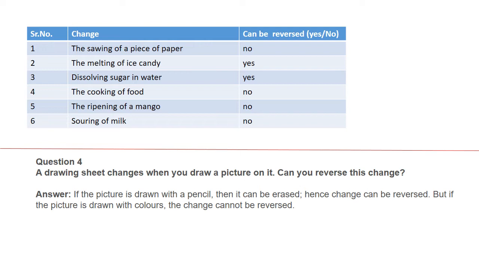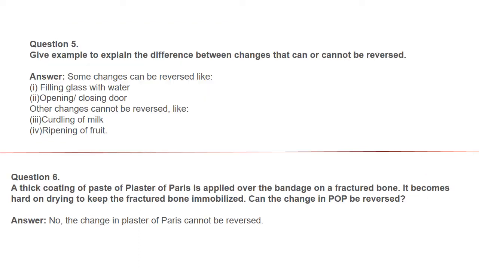Question number 4. A drawing sheet changes when you draw a picture on it. Can you reverse this change? If the picture is drawn with a pencil, then it can be erased. Hence, the change can be reversed. But if the picture is drawn with colors, then the change cannot be reversed.